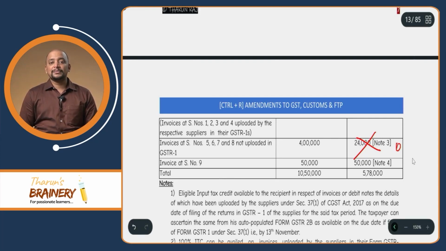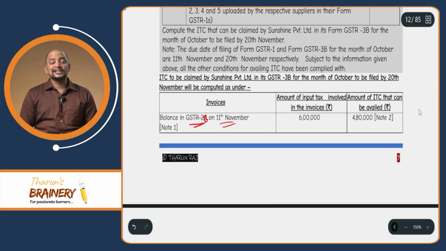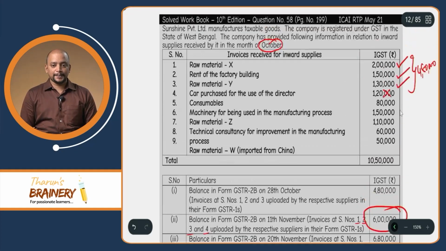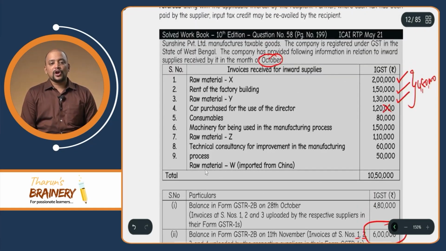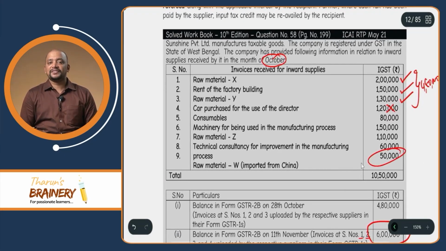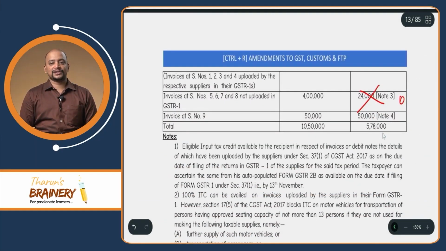Then what about invoice number 9? So invoice number 9 is imports. So imports, that is not uploaded by the respective supplier in form GSTR1. Actually now they have to do that. So import data is also there in 2B, but even if it is not updated also, invoice number 9, raw material W imported from China, this 50,000 rupees can be definitely taken as ITC. So there is no restriction. So 50,000 can be taken.